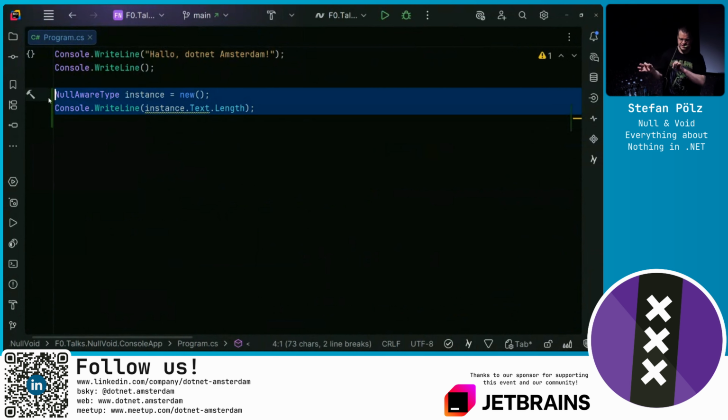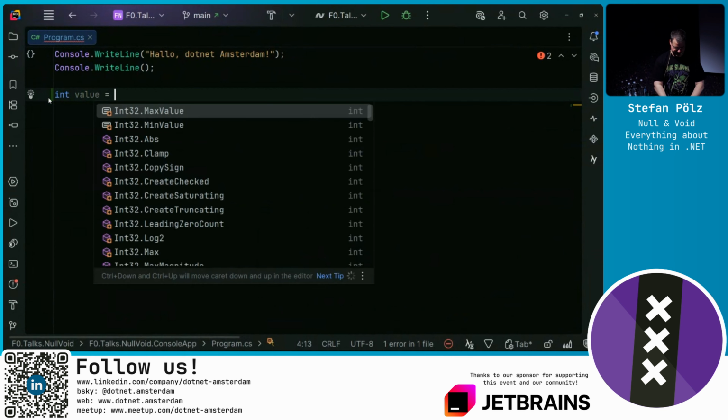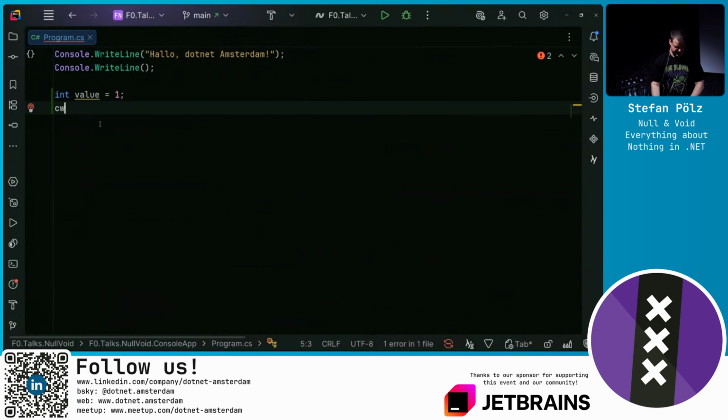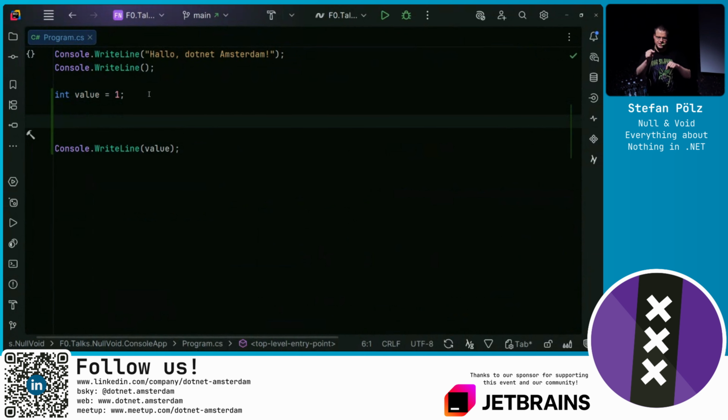Now this is about reference types. When it comes to null, we can also have refs to null. For example, let me define a local value type. I assign 1 to it and print it to the console. I could get a reference to this value type, which is similar to a reference type, but not quite. It's kind of an alias. It's pointing to the location of where this value is. So we can say, let's declare an int reference, and we get a reference to the value.